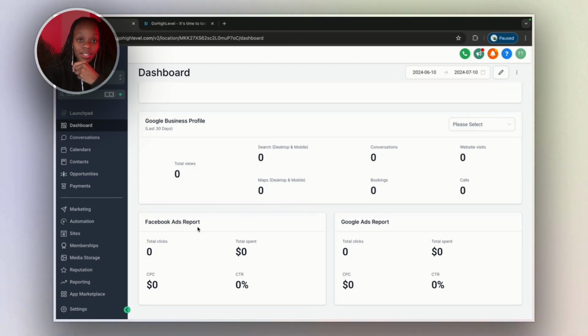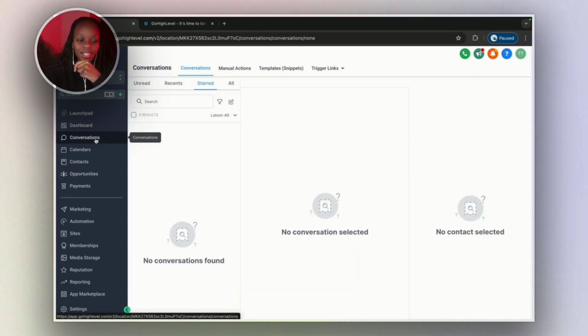And then we have Facebook ads report. Like if you're running ads, you can just come in here and you will see everything, all your numbers. And I'll show you where to see your numbers in detail in the other sections, which is reporting. Then Google ads, same as Facebook ads, you connect all your ad accounts in here, and boom, you will see all the results. And then the conversation tab.